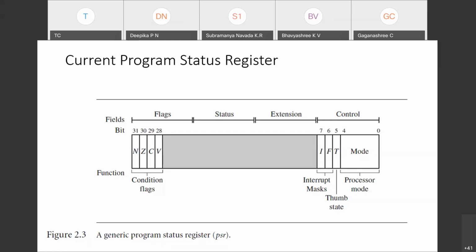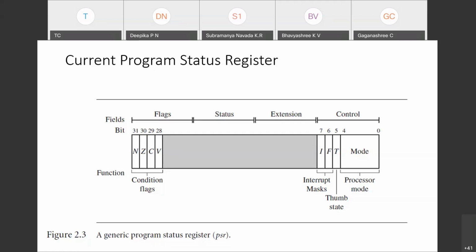If it is in that mode, which registers are available for program purpose or operation purpose is decided by these bits only in the current program. Either the mode can be privileged mode or non-privileged mode. Privileged mode means I can easily access each and every bit in the program status register. I can read and I can write in the program status register easily. That is called privileged mode.